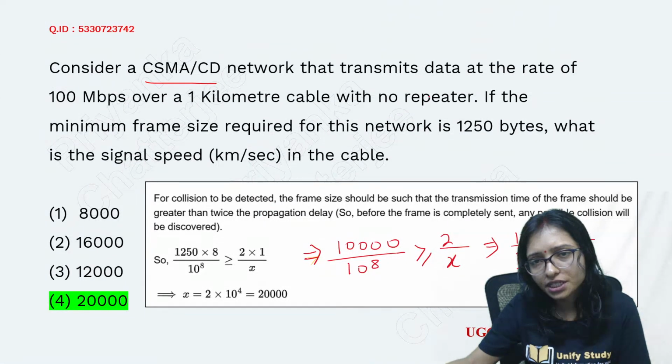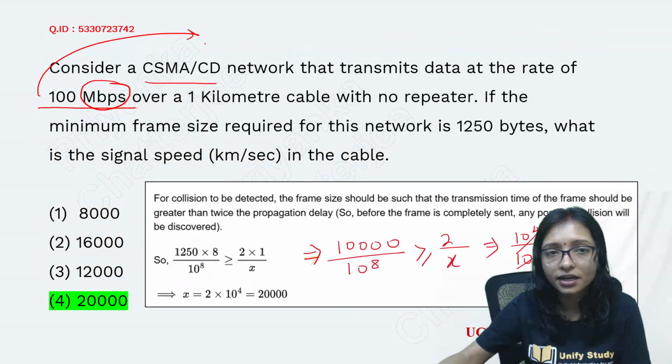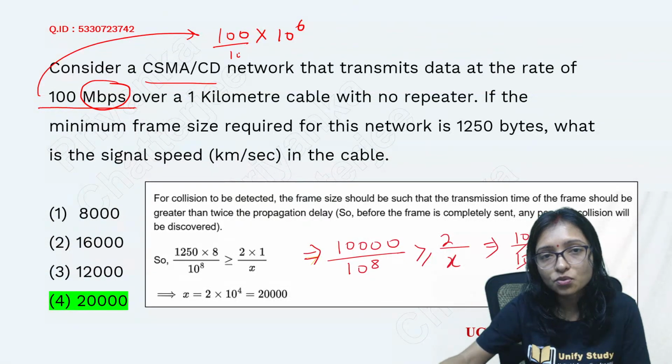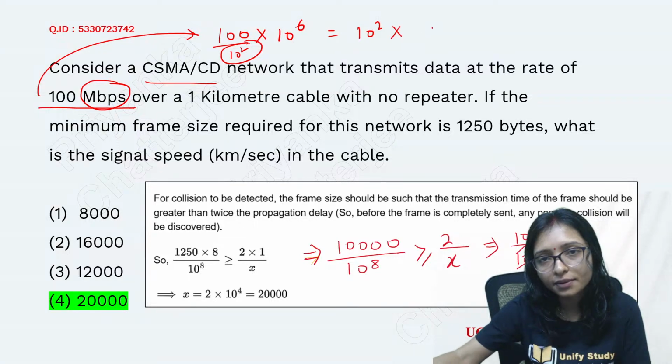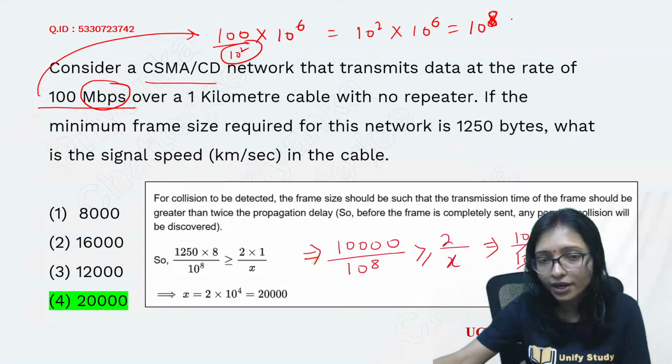The CSMA/CD transmit rate is 100 Mbps. Here is the game. Okay, 100 Mbps. How to convert 100 Mbps? This is 100 multiplied by 10 to the power 6. So 100 is actually 10 to the power 2. So you can understand this is 10 to the power 2 multiplied by 10 to the power 6, which means it is 10 to the power 8, right?